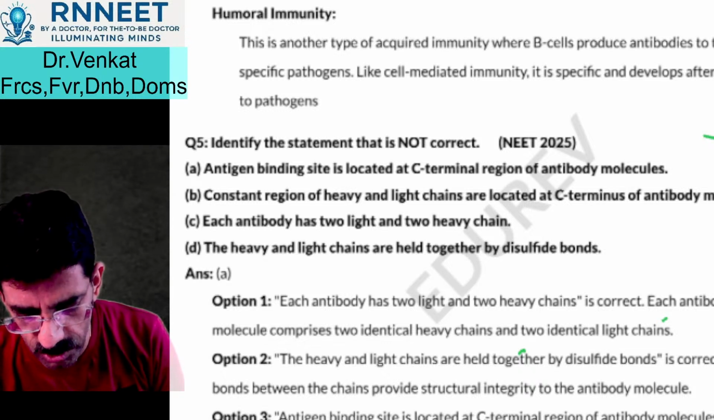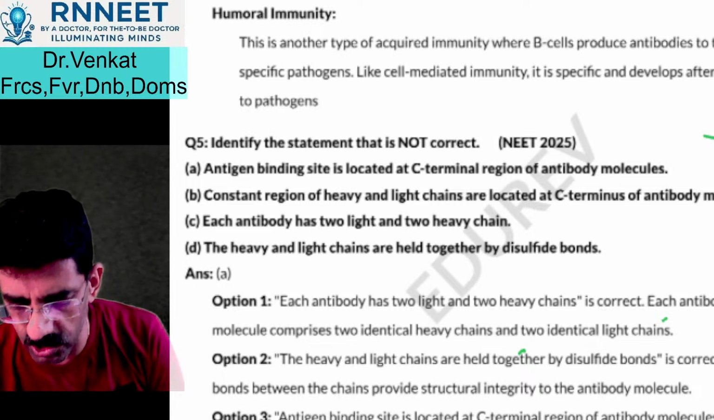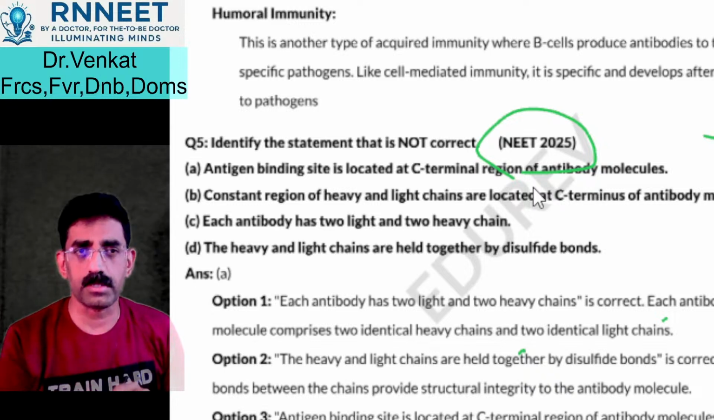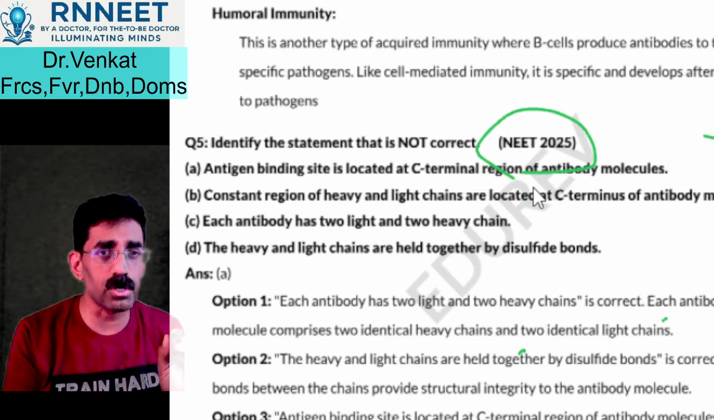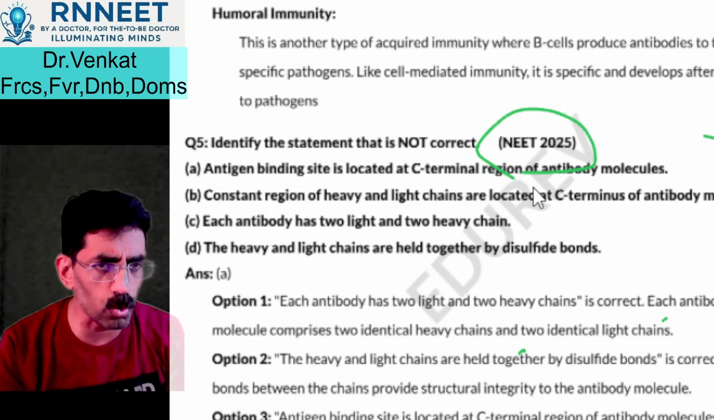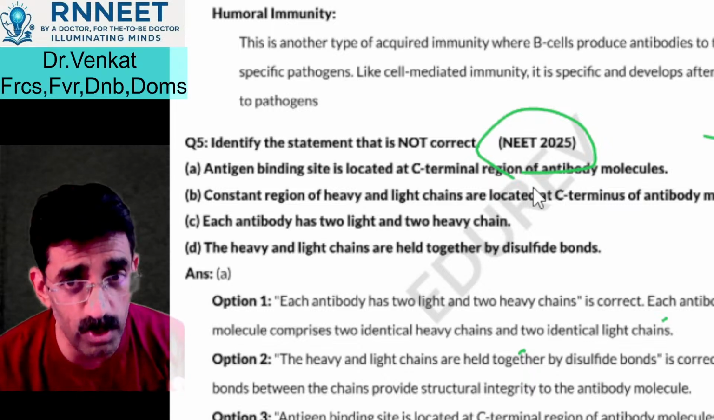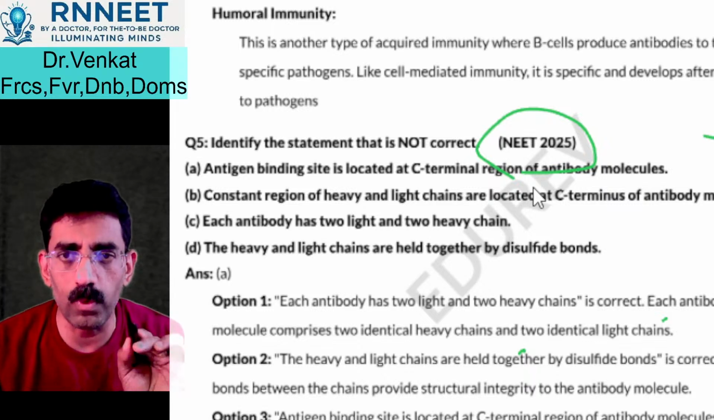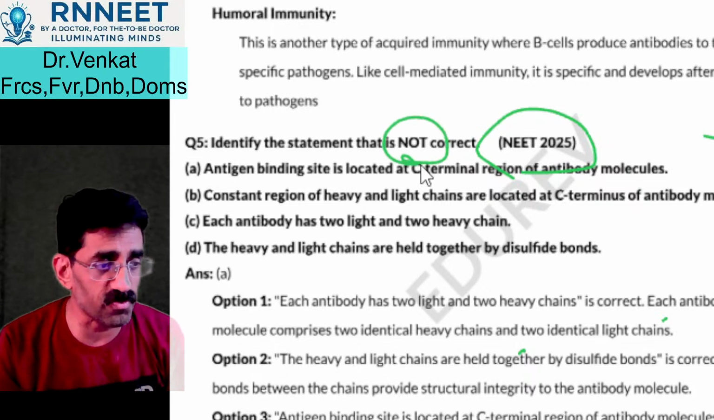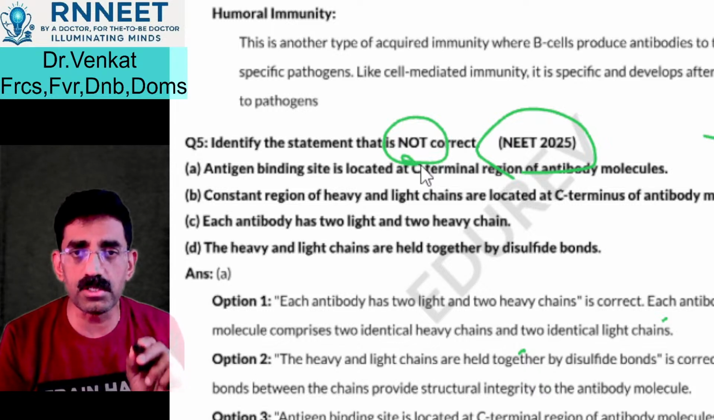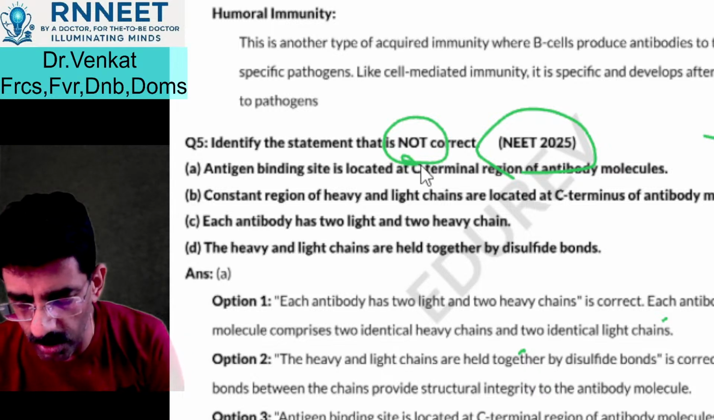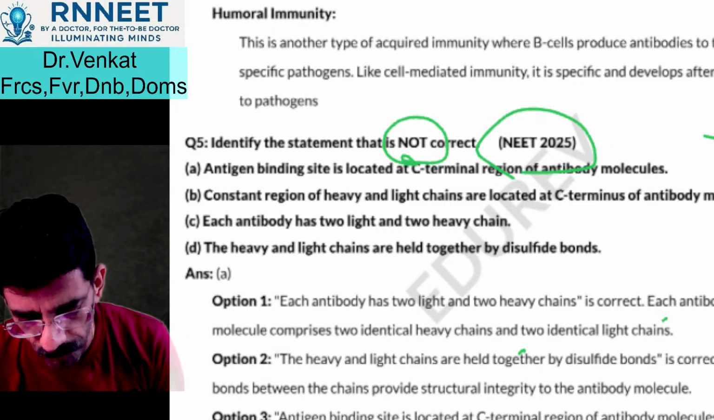We'll go to the next question. Interesting question, this is also part of your NEET 2025. Identify the statement that is not correct. Same here, again on antigen, on immunity. See the number of questions that they have asked on immunity. Almost 2 or 3 questions on immunity. So which of these is not correct? Read that properly. They have even made it in bold letters for you this time. Antigen binding site is located at the terminal end of the antibody molecules.